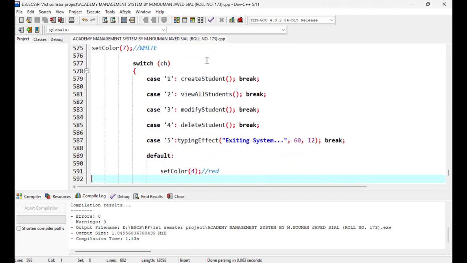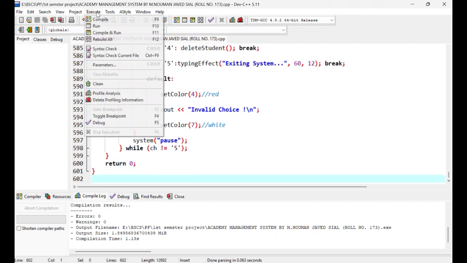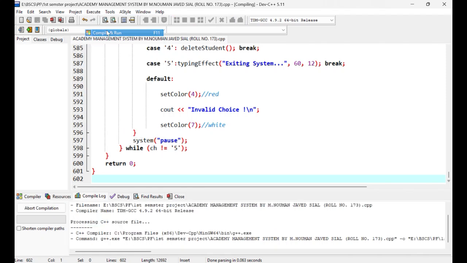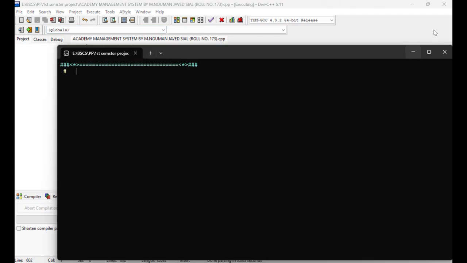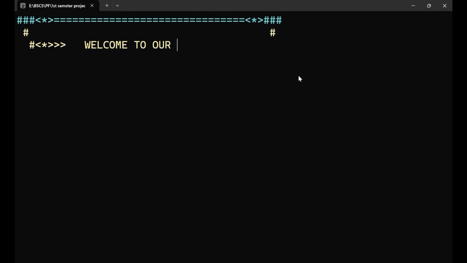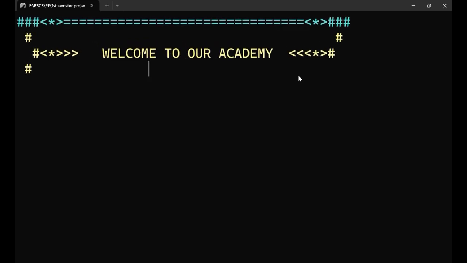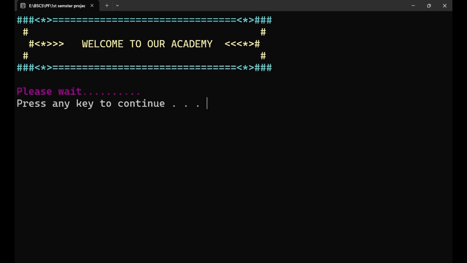So let's move on towards the output. Here we can simply use F11, and we can also run it from here. So this is compiling, and this is the simple output of my project. You can see over here, welcome to academy management system. Press any key to continue.